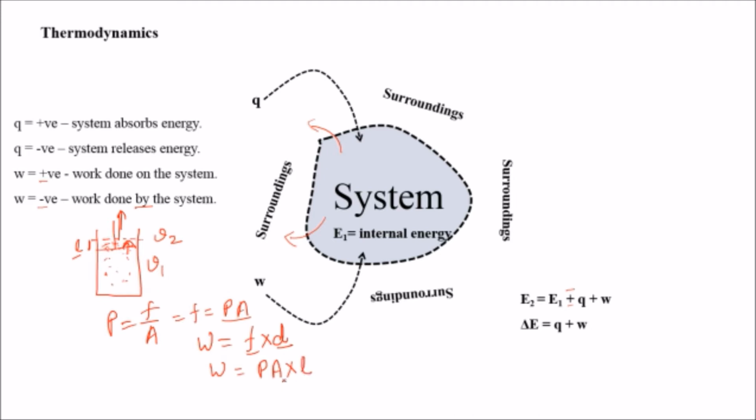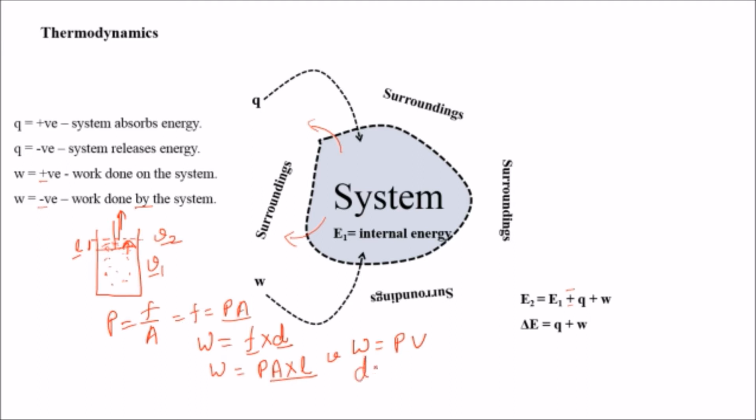And we know that area into length is equal to volume. So work done will be equal to pressure into volume. Here the final volume is V2 and the initial volume is V1. So when we calculate the change in volume, what will we get?